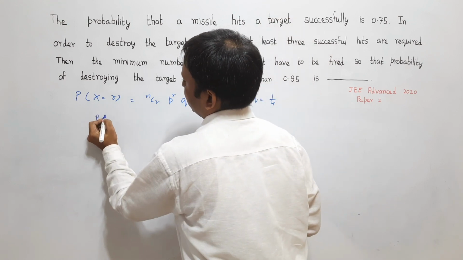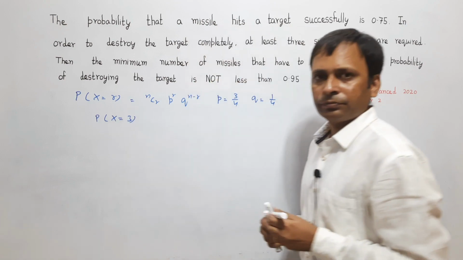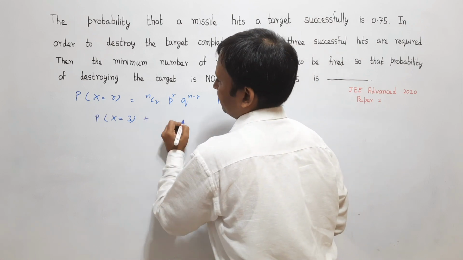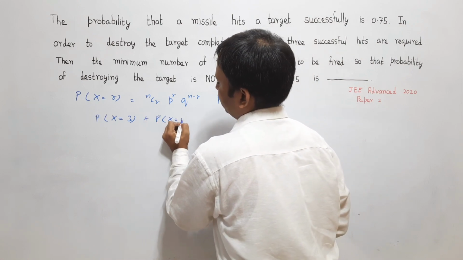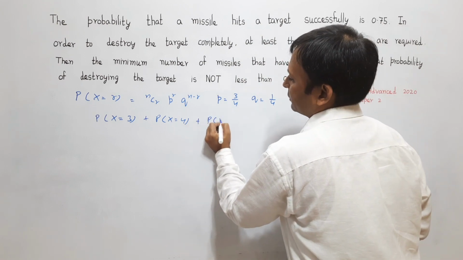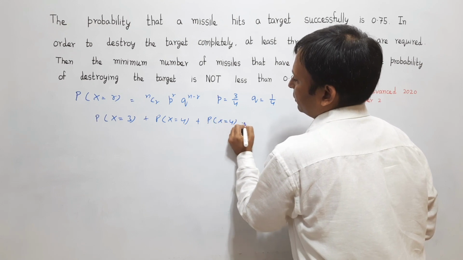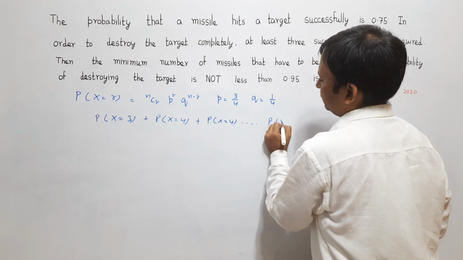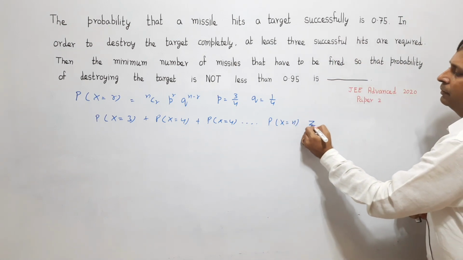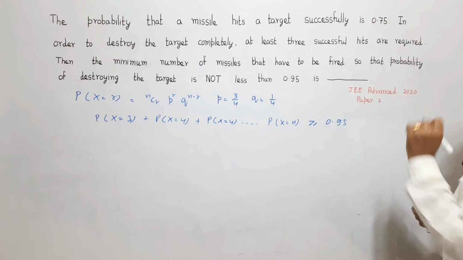Anything more than 3 is also favorable: the probability that x is equal to 4, that means 4 hits, and 5 hits are also favorable. Like that, your x value can keep going up to n. All are our favorable cases. The probability of this should be greater than or equal to 0.95.